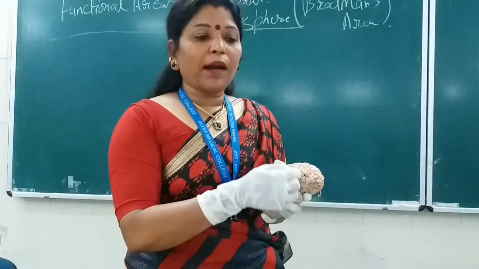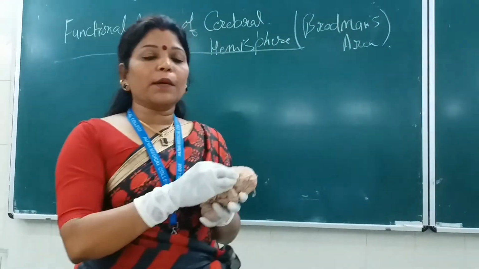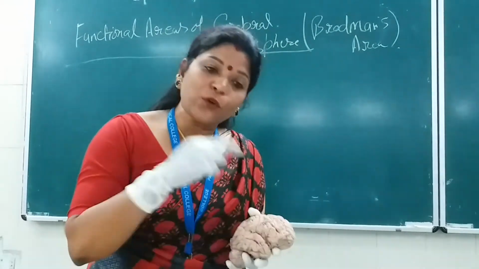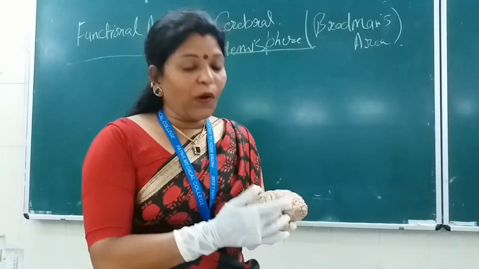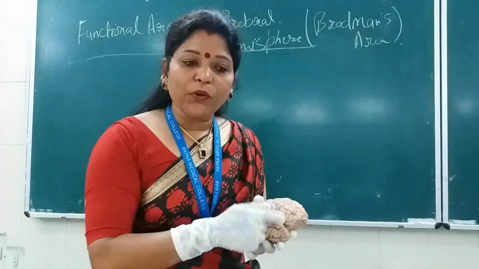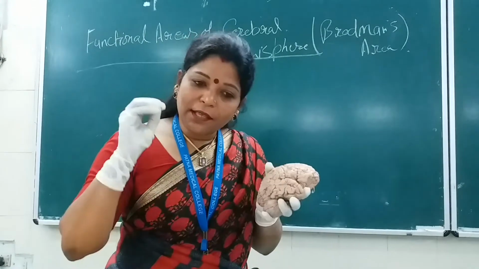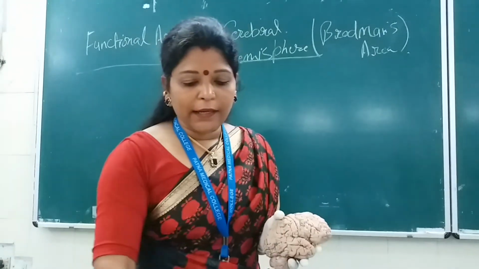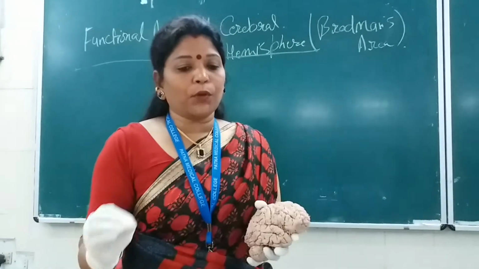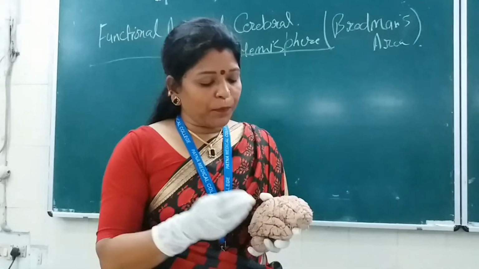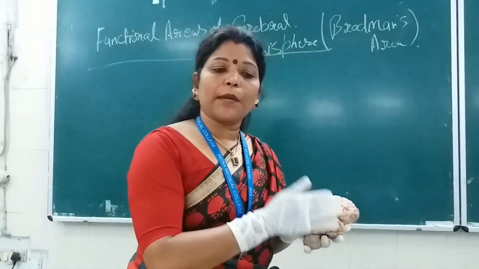Now the other part is motor aphasia or non-fluent aphasia, the Broca's motor aspect of aphasia. Non-fluent means unable to speak. Why unable to speak? Because there is a lesion in the Broca's motor speech area. So the person will understand. The person is able to understand the written words, and can understand the meaning of the spoken words, but he or she is unable to speak. So which type of aphasia is it? It is the motor type of aphasia.